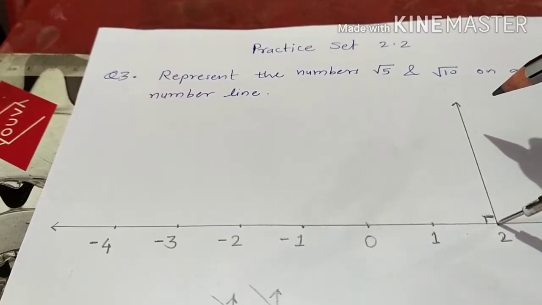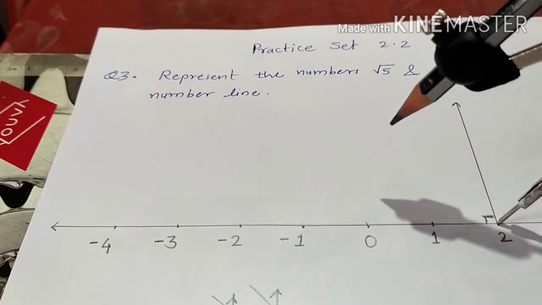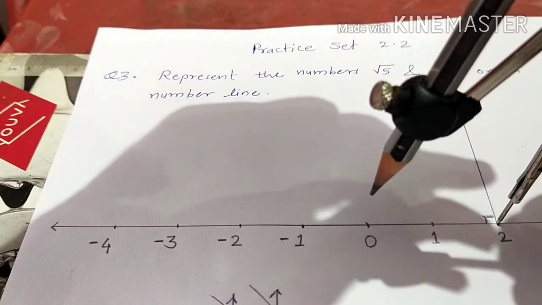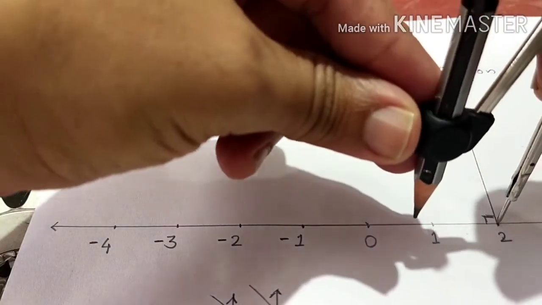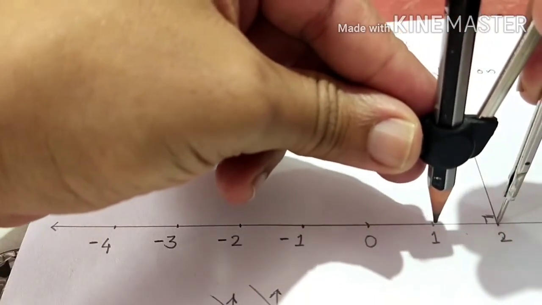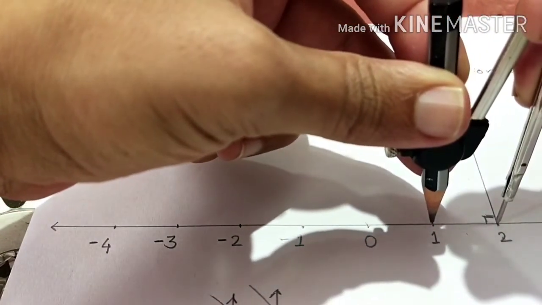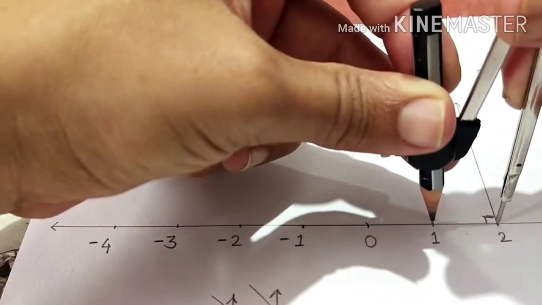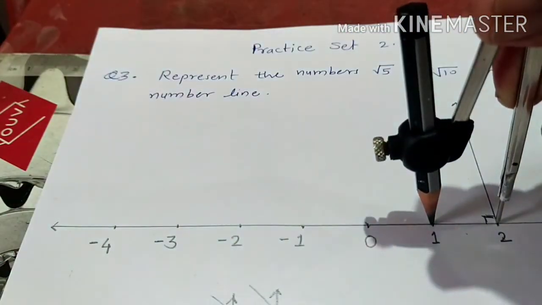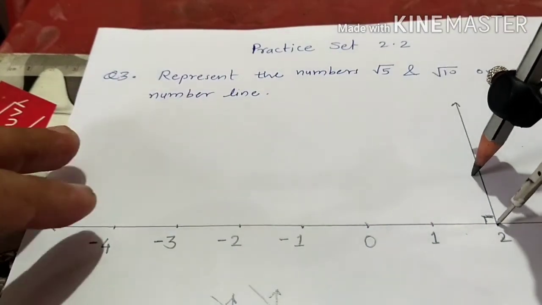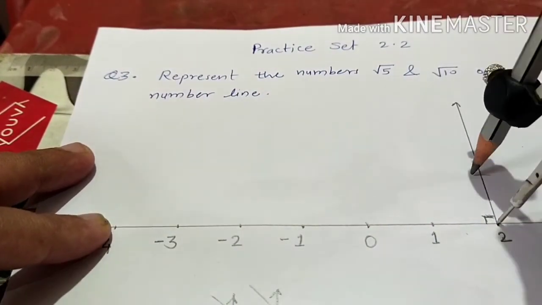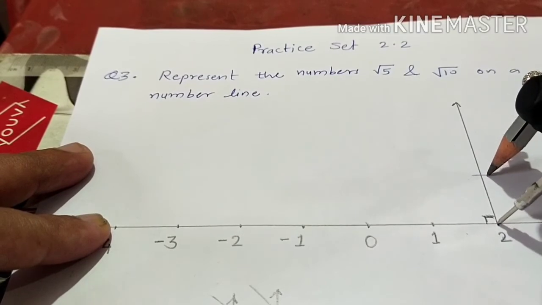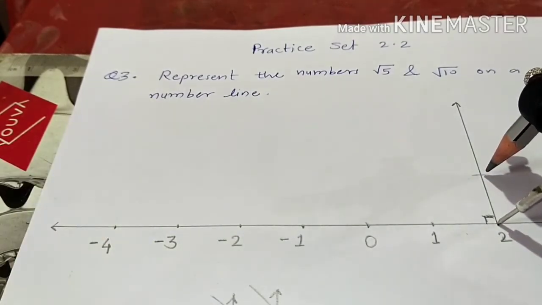Now put the metal point on 2 and take a measure of 1 unit. This 2 centimeter is your 1 unit on this number line. Then draw the marking on that perpendicular of 1 unit, like this.